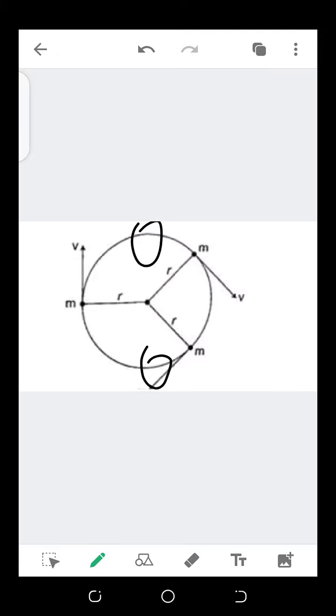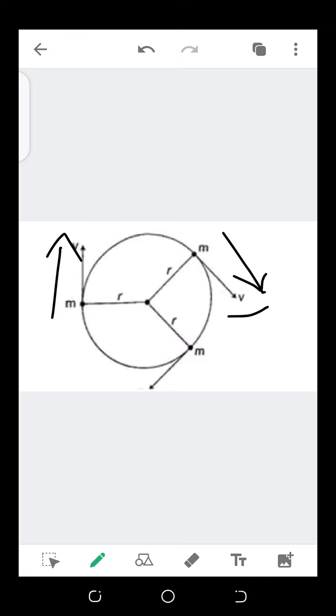At one instant it is heading down, and at this instant it is heading north. So the direction is changing, but the magnitude remains the same all through the circle.